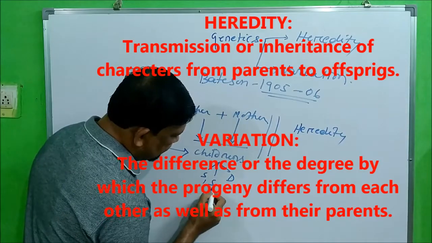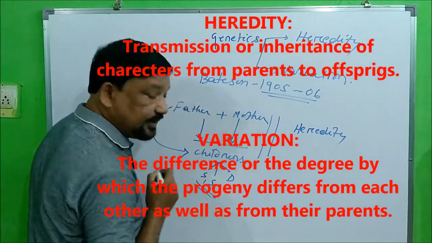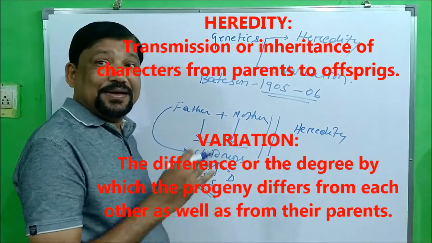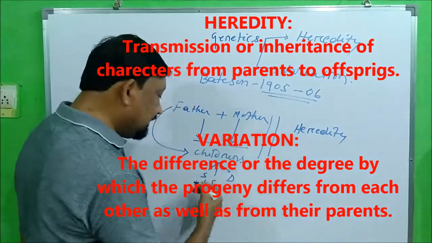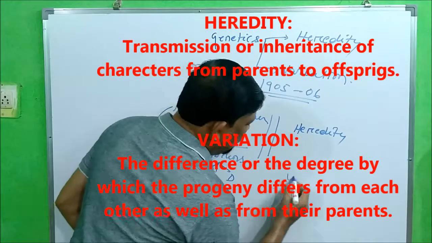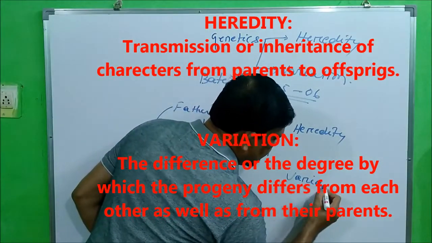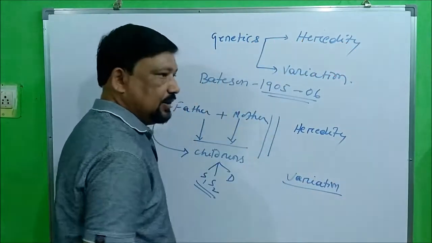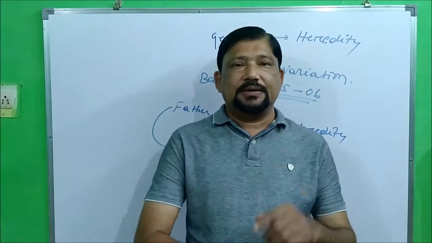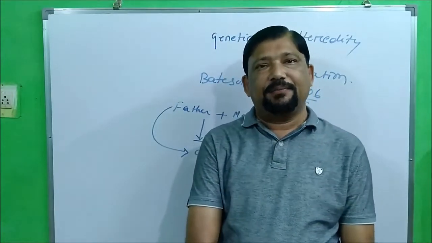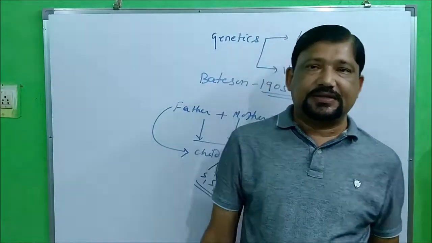If 2 sons are there, son 1 and son 2, they have differences and they have similarities. Whatever similarities are there deal with heredity, and whatever differences you find are called variation. This is the basic meaning of heredity and variation, and that leads to genetics.